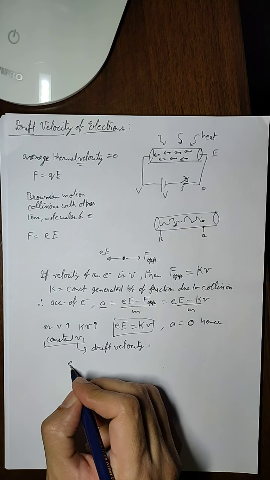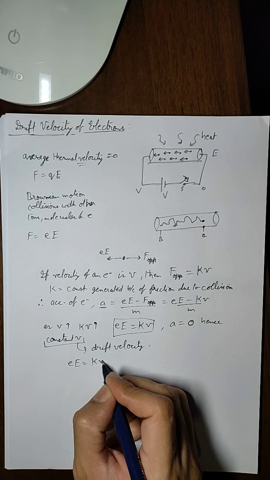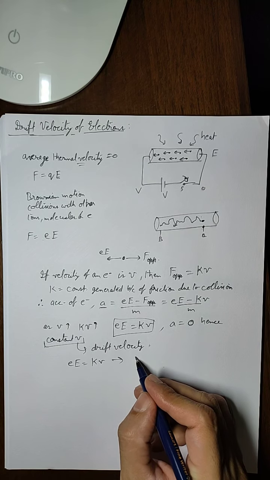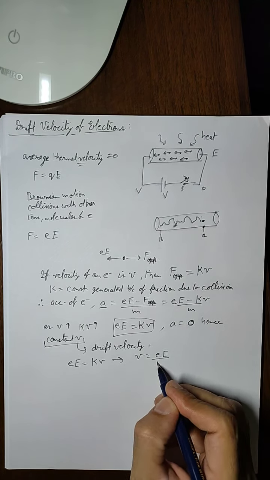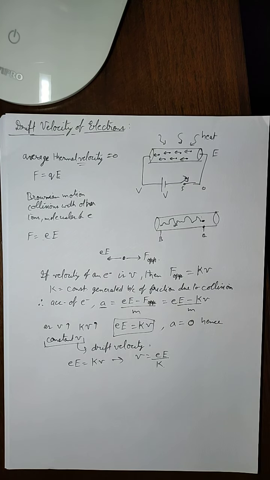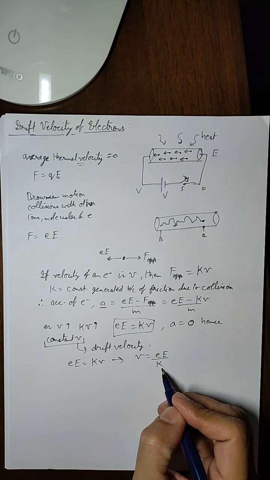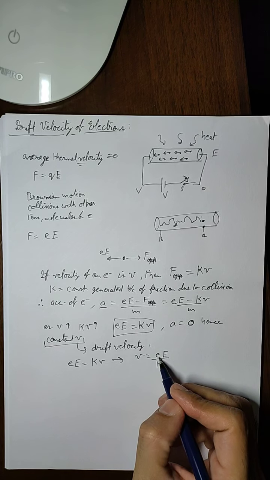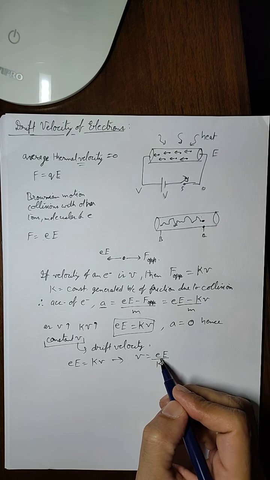This condition is necessary, and from this condition we get v equals to this, and this v is the drift velocity.